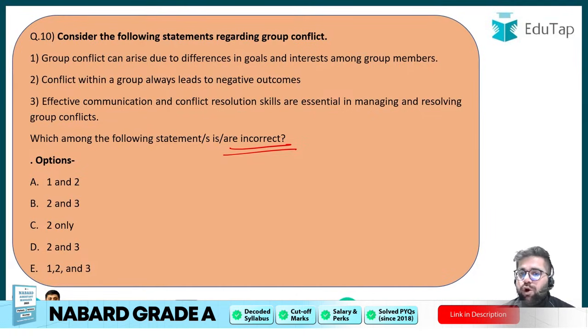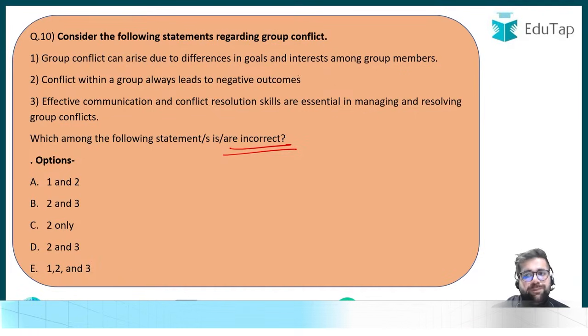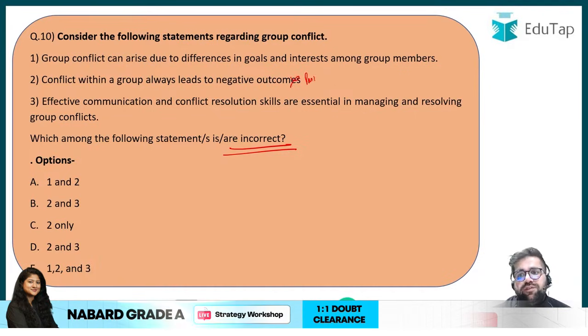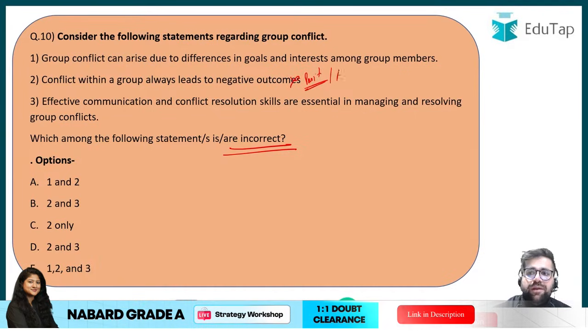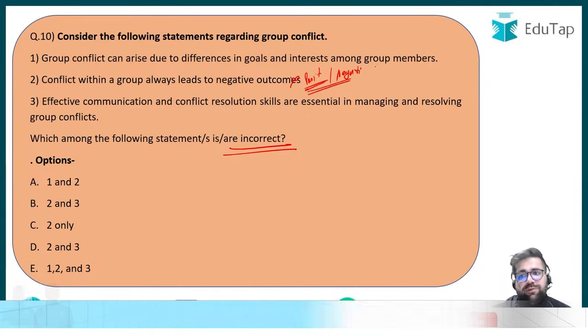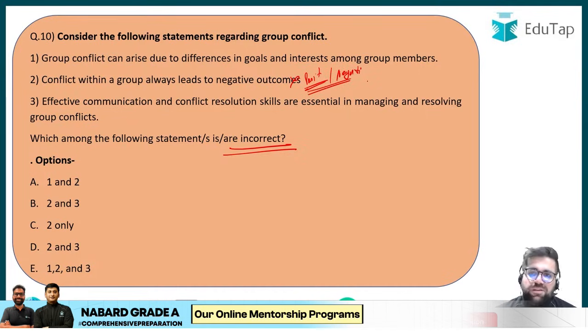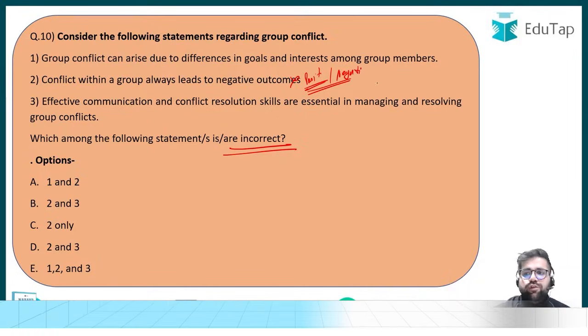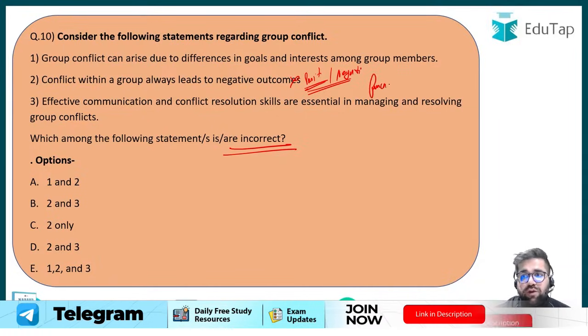Conflict within a group always leads to negative outcome. This statement is incorrect because there can be positive outcomes and there can be negative outcomes too. When two groups are fighting and you are having a positive outcome from them, those conflicts are known as functional conflicts. Functional group conflicts, something which is coming like a positive.